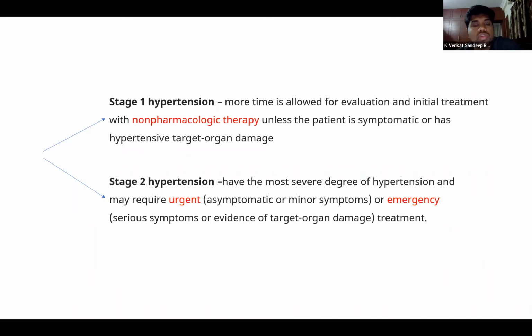So we can choose accordingly. And coming to stage 2 hypertension, where the blood pressures are greater than the 95th centile plus 12 millimeter of mercury, or if the blood pressures are greater than 140 by 90 in case of adolescents, we'll have to consider it to be urgent or it could be an emergency. So urgency and emergency depending on the target organ damage.